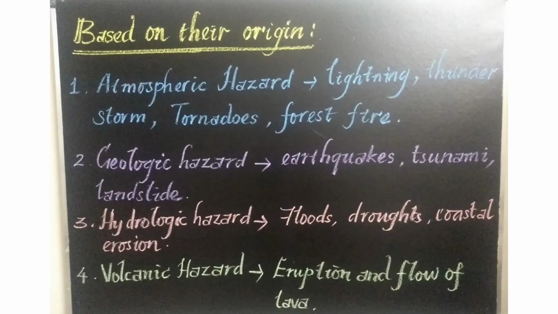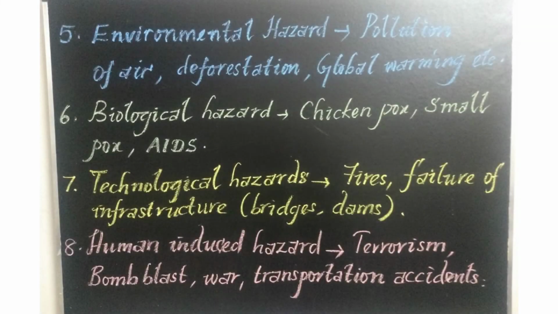So based on their origin, the first type is the atmospheric hazard. Second one is the geologic hazard. Third one is the hydrologic hazard. Fourth one is the volcanic hazard. The fifth one is the environmental hazard. Environmental hazard means the hazards in the environment where we are living around us. What hazards are made? One is pollution of soil, air or water, and desertification, that is due to cutting down of trees. In so many places it becomes very hot, which leads to global warming, and most of the places are changed into desert. That is called desertification, and deforestation. These are affecting our environment, so they are known as environmental hazards.